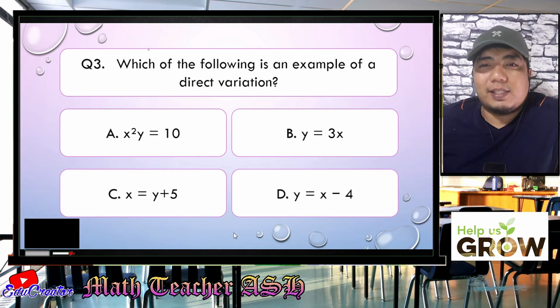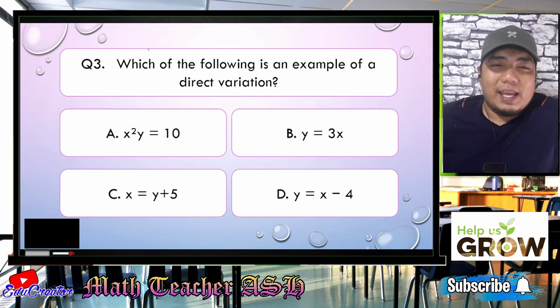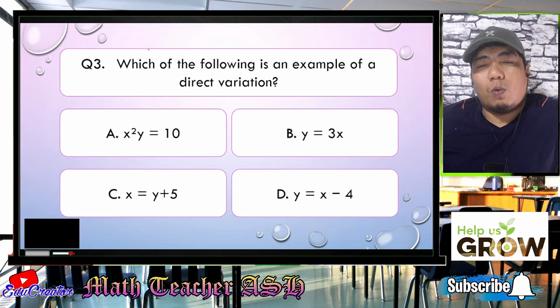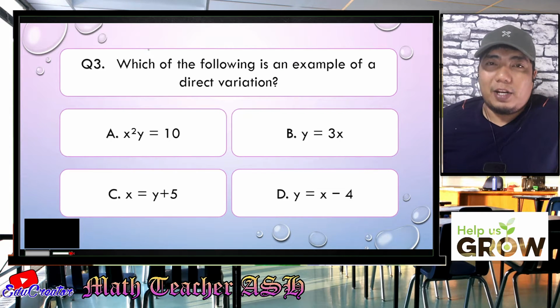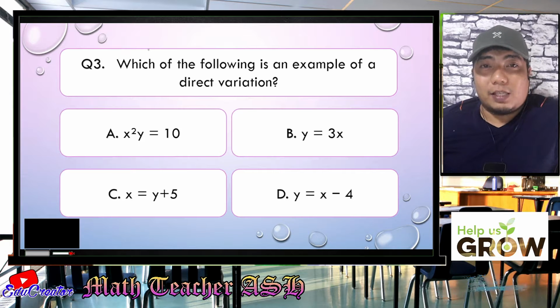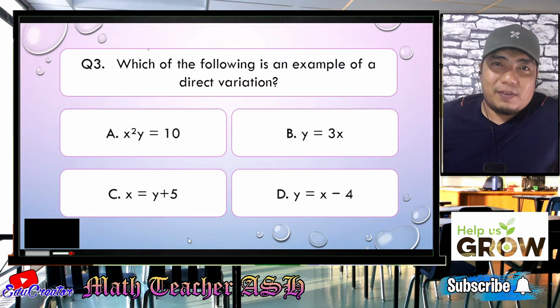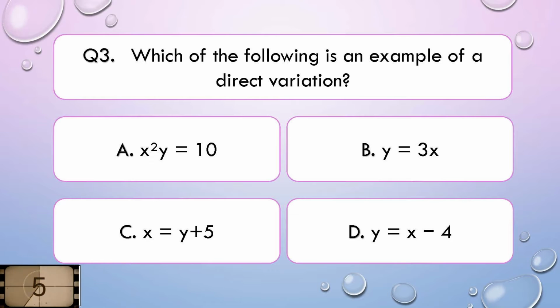Which of the following is an example of a direct variation? Is it A, X squared Y is equal to 10; B, Y is equal to 3X; C, X is equal to Y plus 5; or letter D, Y is equal to X minus 4. I'll give you 5 seconds to think about your answer.